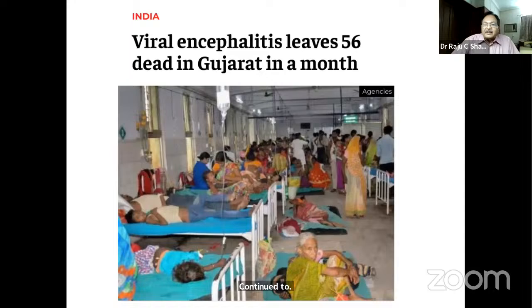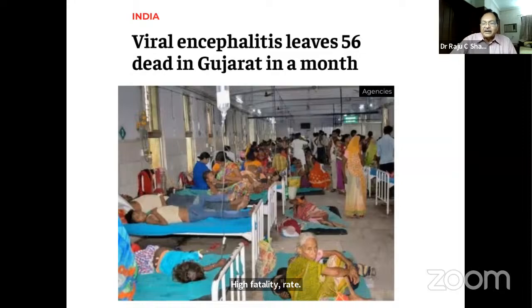Unfortunately, the mortality is high because the infrastructure is not that great. Almost all these children are treated at district hospitals where they have limited resources and facilities. That may be one of the causes for the high fatality rate.